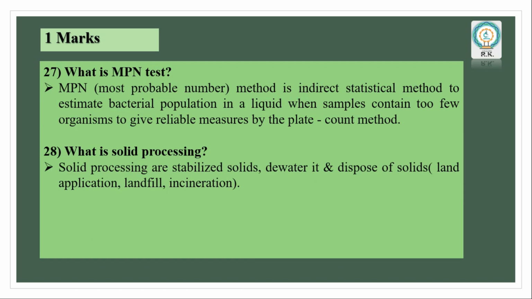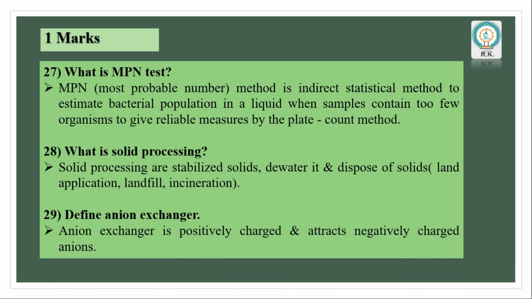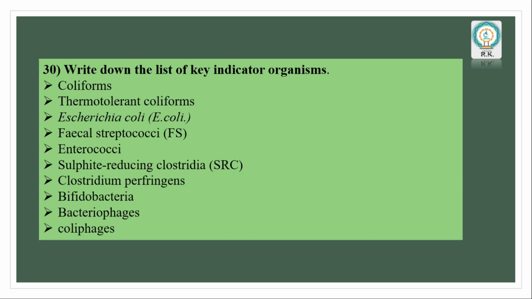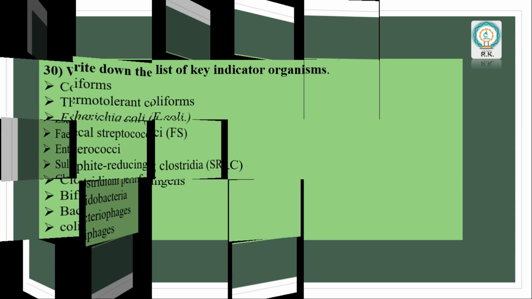Then, what is solid processing? Solid processing means stabilizing solids, dewatering them and decomposing solids, and land application, landfill and incineration. Define anion exchanger. An anion exchanger is positively charged and attracts negatively charged anions. Next, write down the list of key indicator organisms: coliforms, thermotolerant coliforms, Escherichia coli, fecal streptococci, enterococci, sulfite-reducing Clostridia, Clostridium perfringens, bifidobacteria, bacteriophages and coliphages.